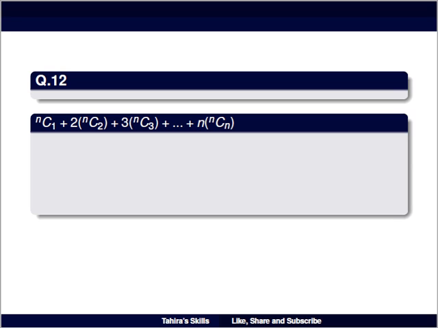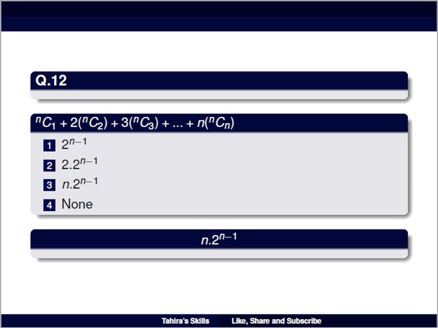Question number 12: nC1 + 2·nC2 + 3·nC3 + and so on up to n·nCn is equal to, option 1 is 2 into 2 raised to power n − 1, option 2 is 2 into 2 raised to power n − 1, option 3 is n into 2 raised to power n − 1, and option 4 is none. And the right answer is n into 2 raised to power n − 1.